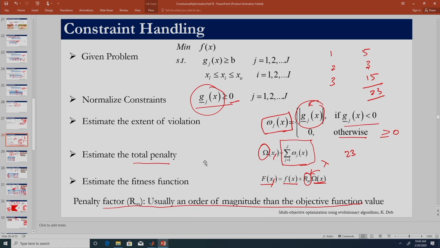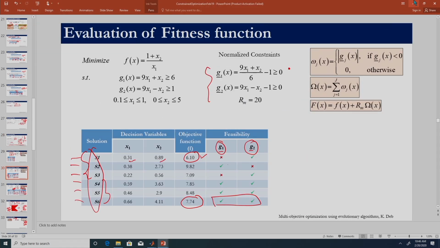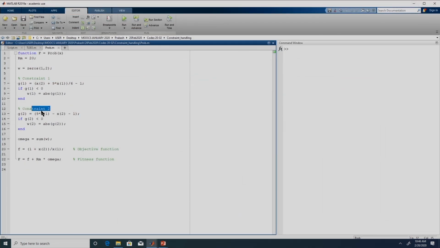The second constraint is 9x1 minus x2 minus 1 should be greater than or equal to 0. So we are calculating the left hand side, 9x1 minus x2 minus 1. Again, if it is greater than or equal to 0, we do not need to do anything; else if this value happens to be less than 0, we take the absolute of this G of 2 as the amount of violation. We have calculated both the W's, then we calculate this omega variable, which is nothing but the sum of the W vector. So the violation of the first constraint plus the violation of the second constraint is what we get by the sum of W.